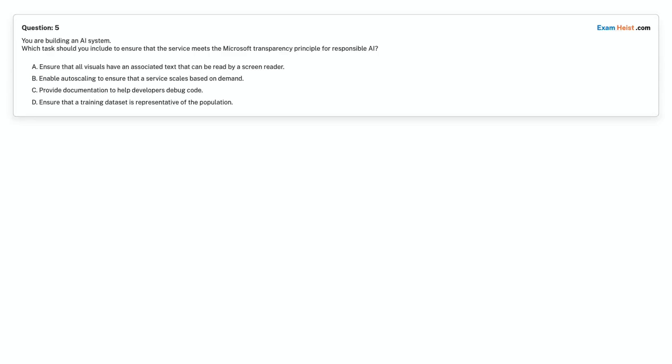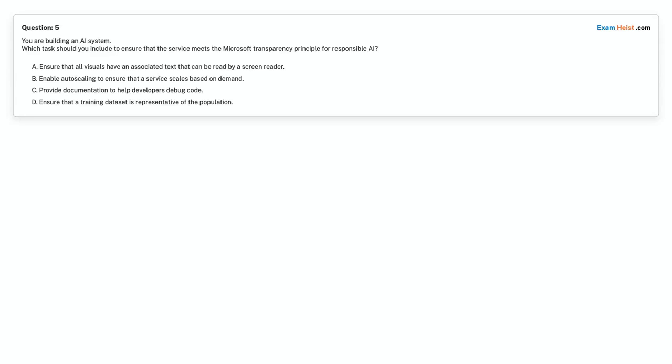Question 5. You are building an AI system. Which tasks should you include to ensure that the service meets the Microsoft transparency principle for responsible AI? Option A, ensure that all visuals have an associated text that can be read by a screen reader. Option B, enable auto-scaling to ensure that a service scales based on demand.